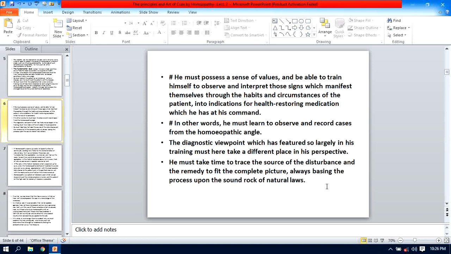It is always basing the process upon the sound rock of natural law. All these, the selection of medicine, then selection of potency, then selection of repetition of the doses, are all based on the natural law, that is the principle of homeopathy.